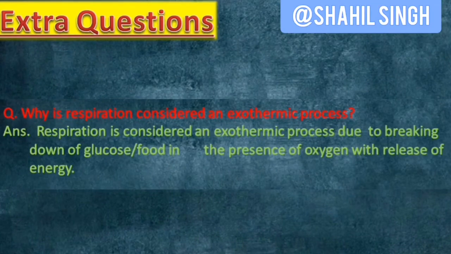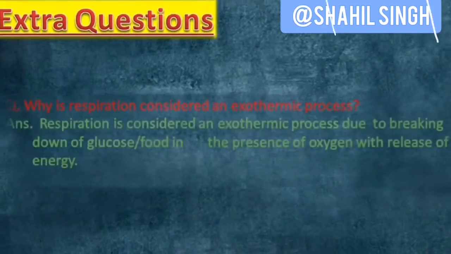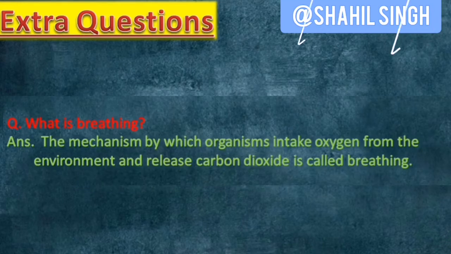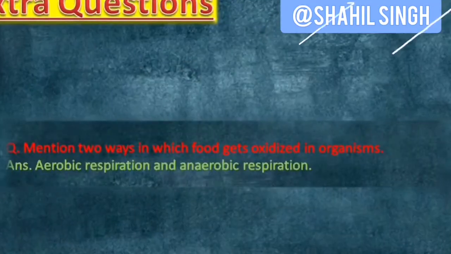Why is respiration considered an exothermic process? Exothermic processes are processes which release heat or release energy in any form. So respiration is considered an exothermic process due to the breaking down of glucose or food in the presence of oxygen, which releases tremendous amounts of energy. What is breathing? The mechanism by which organisms take in oxygen from the environment and release carbon dioxide is called breathing. Now breathing and respiration are two different concepts, you must know this.